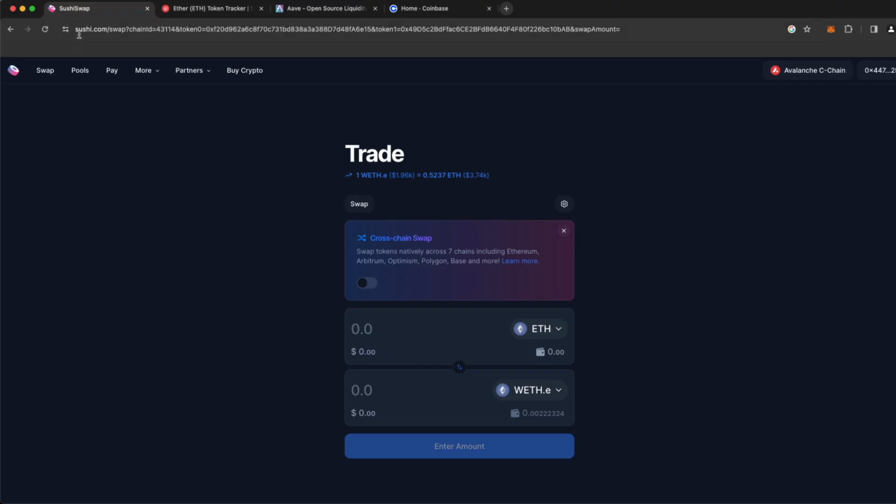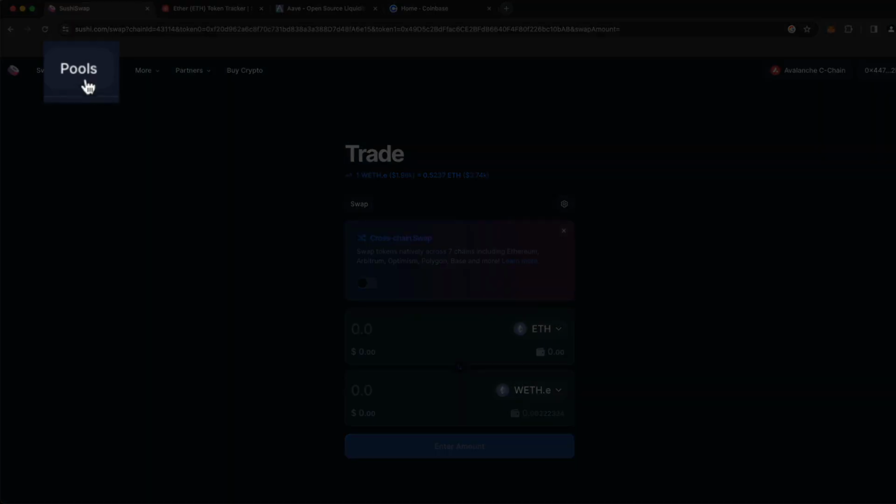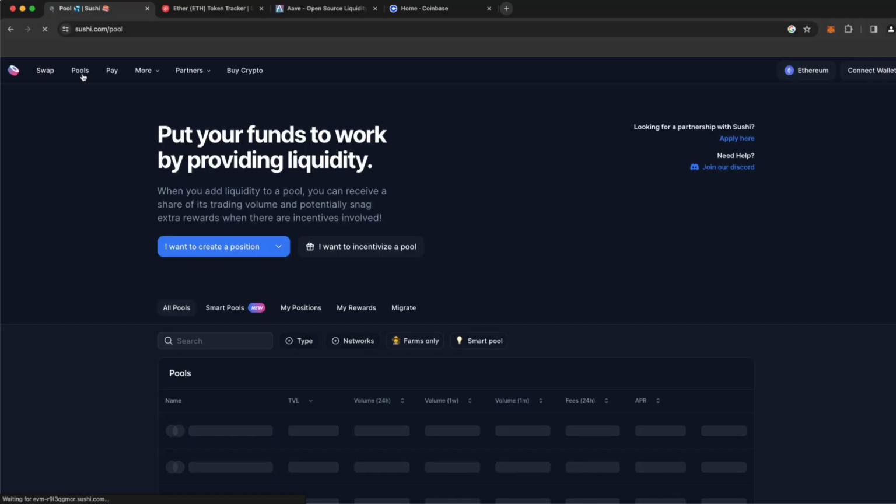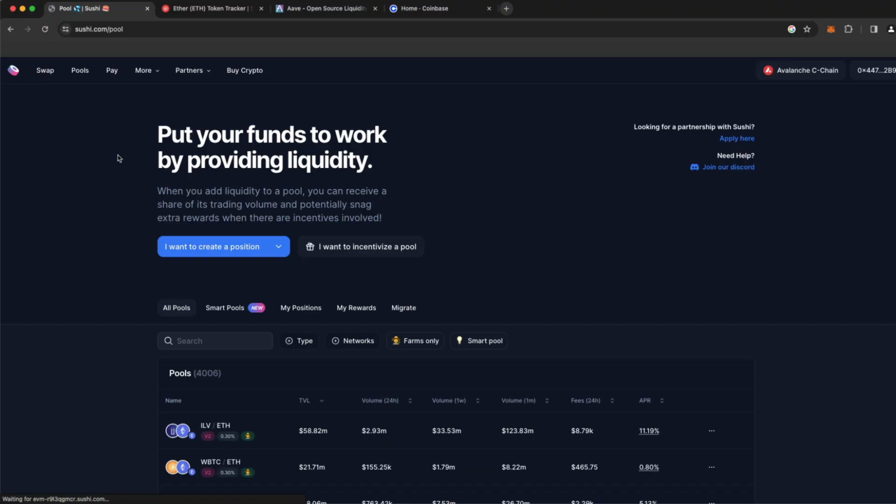So I'm here again on the Sushi protocol, sushi.com. And this time, instead of transacting from one cryptocurrency to another and paying the fees that we were, what we're going to do is understand how we can participate and actually earn those fees. So if I come over here to pools, we're going to discover all of the liquidity pools that exist here on Sushi Swap.